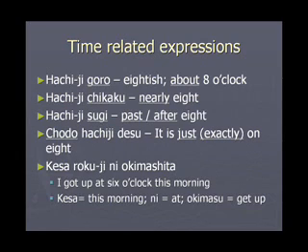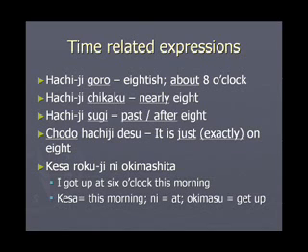Sometimes we are not very precise about the time. Hachiji Goro will mean 8ish or about 8 o'clock. Goro is approximate, about. Hachiji Chikaku will mean nearly 8. Chikaku means nearly. So you just say it is close to 8. Hachiji Sugi means past 8. You are saying 8 o'clock has already crossed, but we are not saying how many minutes. You just say Hachiji Sugi. Chodo Hachiji desu would mean it is exactly 8 o'clock. This expression is different from the previous three. You are being very exact.